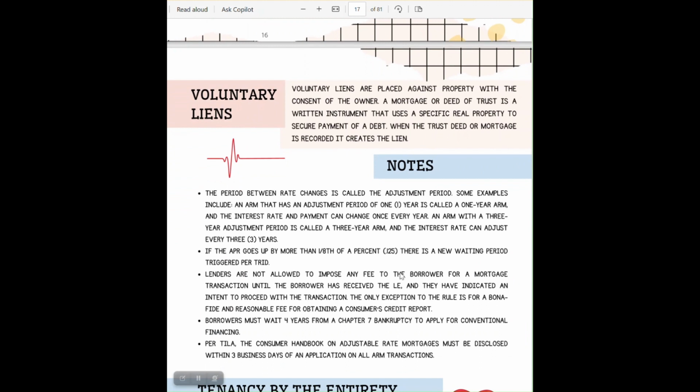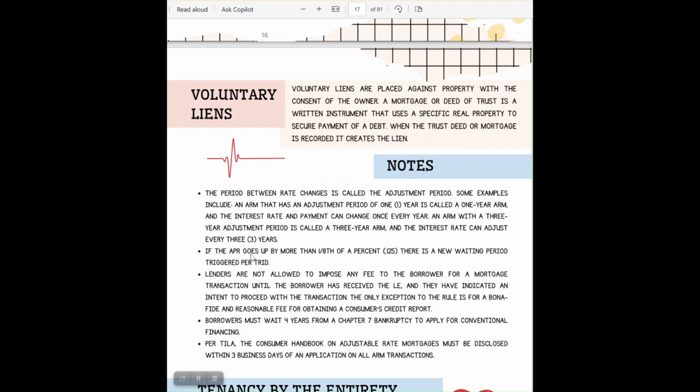Let's go through a couple of notes. The period between rate changes is called the adjustment period. Some examples include an ARM that has an adjustment period of 1 year. An ARM which has an adjustment period of 1 year is called a 1-year ARM, and the interest rate and the payment can change once every year. An ARM with a 3-year adjustment period is called a 3-year ARM, and the interest rate can adjust every 3 years.